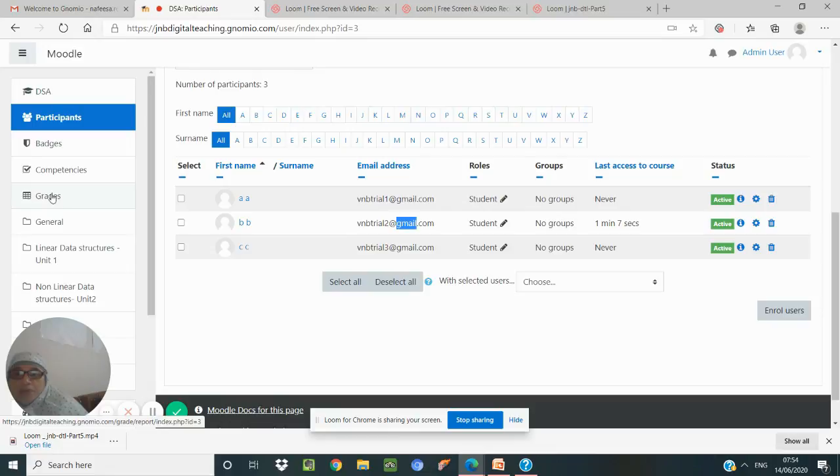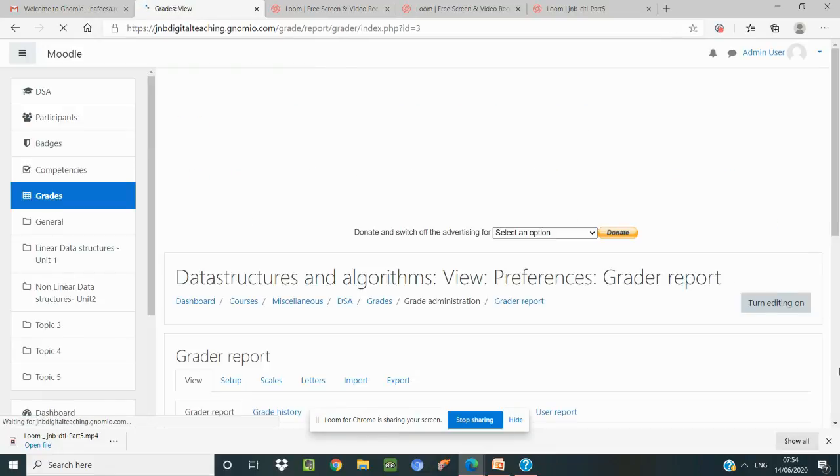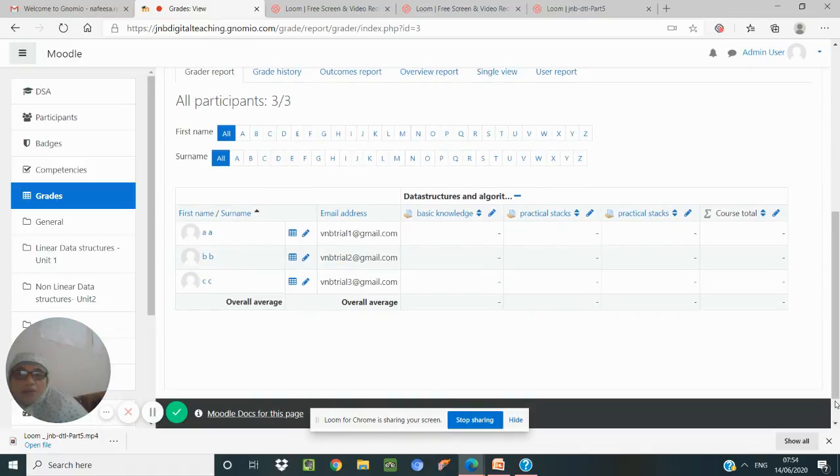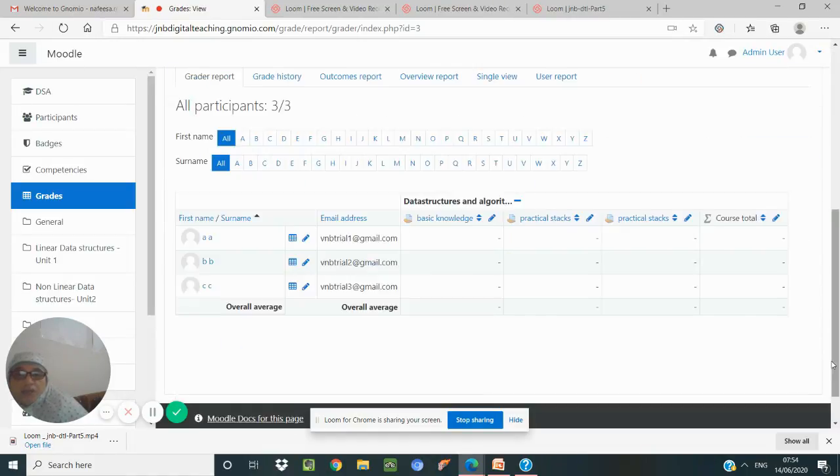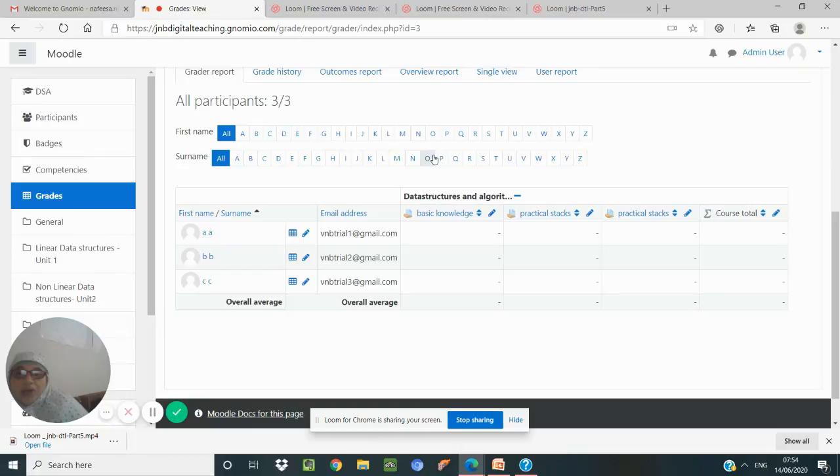He has submitted the assignment. What grades they are getting, we can put it here. As we explore, we can see so many options available. Grade history, we can change the grades, how they are represented, all those things as per our needs, we can customize it.